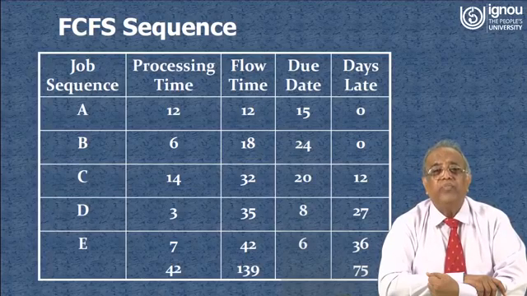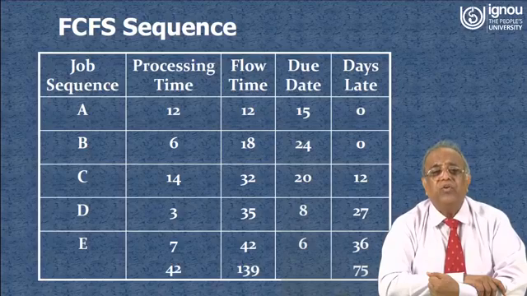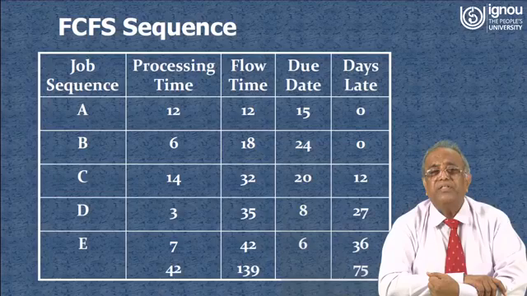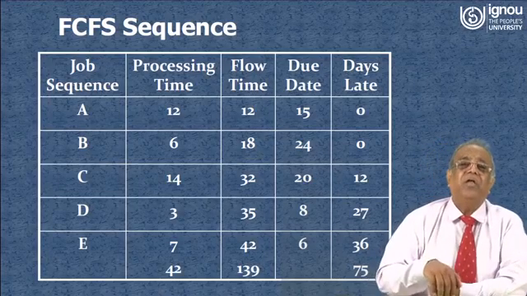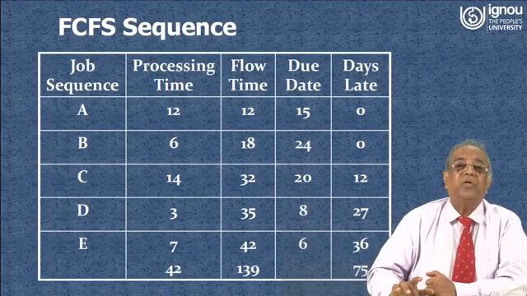For job C it is completed after 32 days, there is a lateness of 12 days. For D there is a lateness of 27 days, and for job E the due date was 6 and it is completed after 42 days. So 36 is the days late. If you add all days late, 75 days is the total days late.